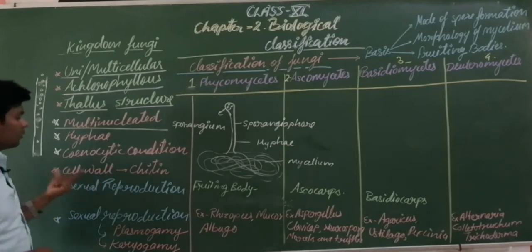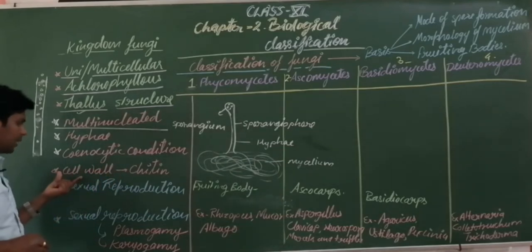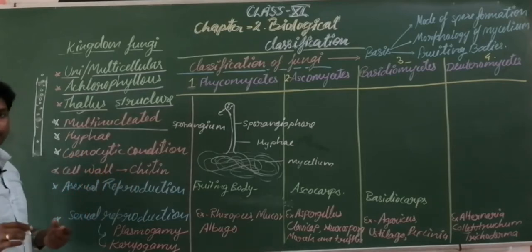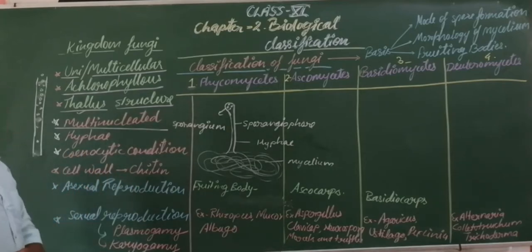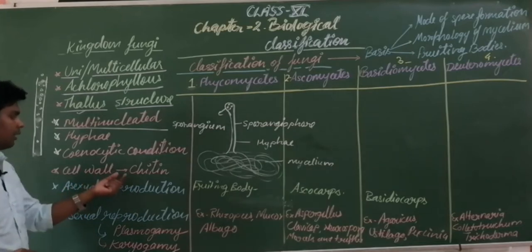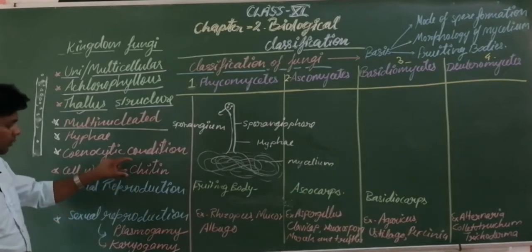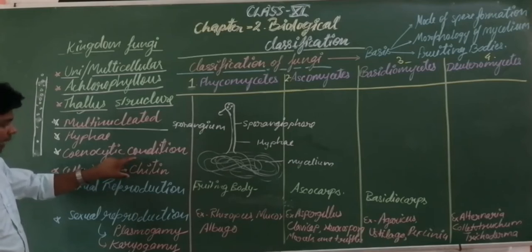Okay. Cell wall: in fungi the cell wall is made up of chitin. You know what is chitin? When carbohydrate gets mixed with a nitrogenous compound, it is known as chitin. So you can say it is a derivative of carbohydrate.